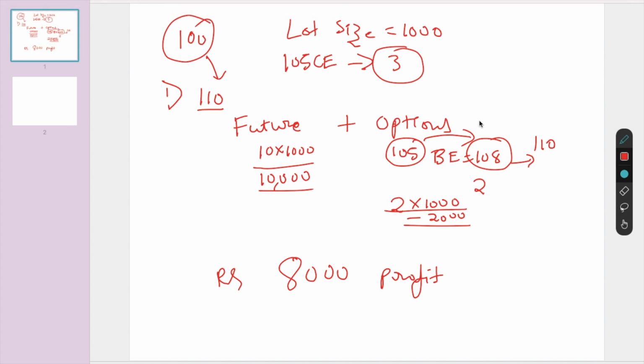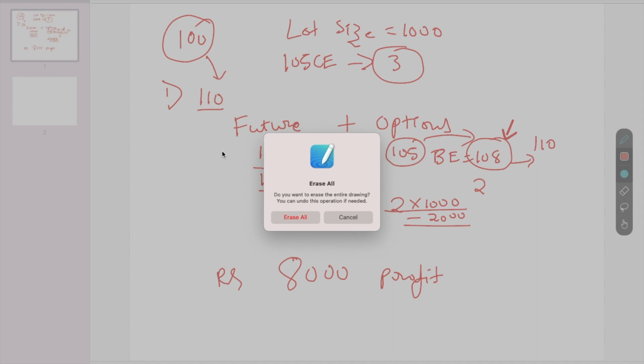I hope it is clearly understood. You should know the break even. Anything above break even it's a loss for the option seller. Anything below break even it's a profit for the option seller. But for the option buyer, ब्रेक इवन ऊपर आ गया तो उसका प्रॉफिट मिलेगा ऑप्शन बायर को. See, option buyer को 2 रुपये प्रॉफिट मिला, हमको लॉस हो गया 2 रुपये, and futures में 10,000 profit. The answer is 8,000.